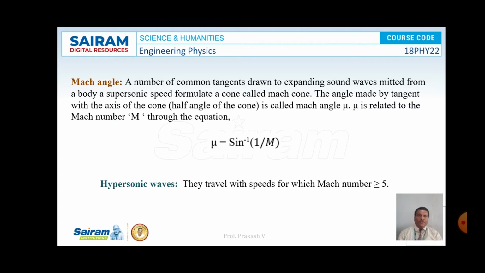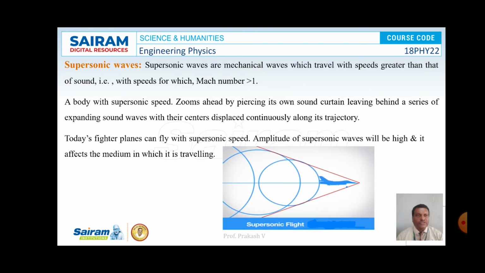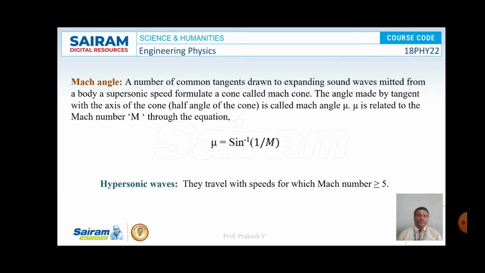And if we look at hypersonic waves, they all move with supersonic speed and their Mach number is greater than or equal to 5. So when we look at this picture, there will be a cone produced, and the corresponding angle, if we calculate, is nothing but mu, known as the Mach angle. So Mach angle is given by mu equal to sine inverse of 1 by M, and for hypersonic waves the value of M is greater than or equal to 5. So this is about Mach angle.